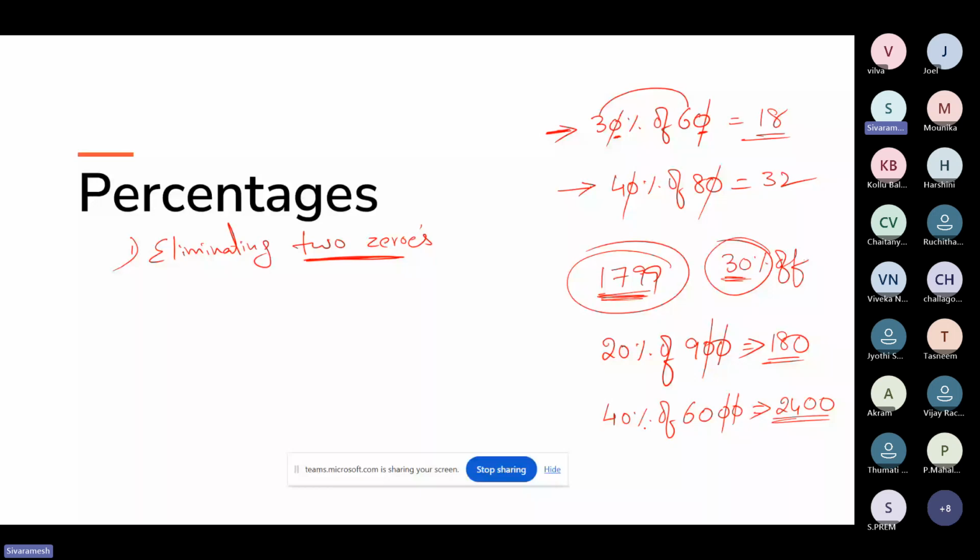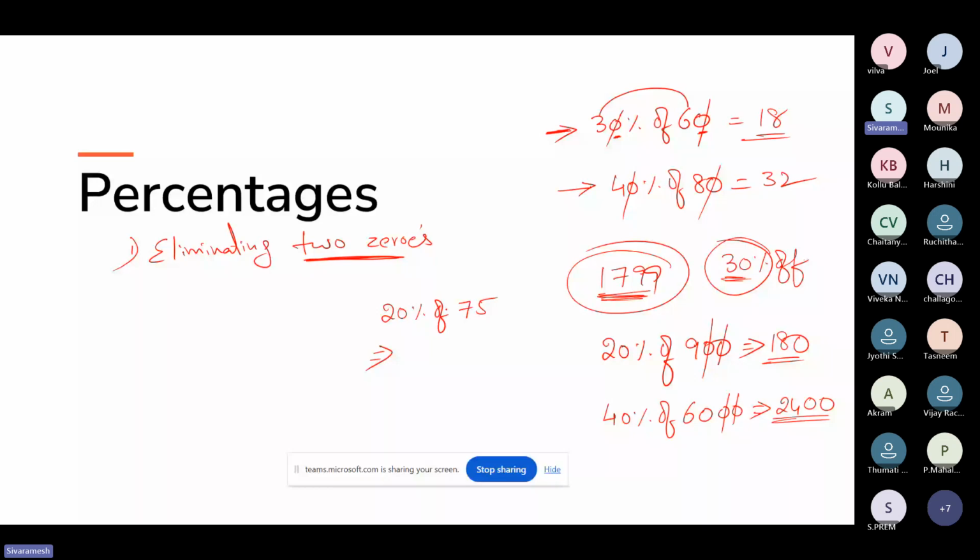Now you might have a question from the same segment, sir, what if we don't have zeros in that? I'll come to your point. Let's consider what is 20 percentage of 75. Now see here, our task is to eliminate two zeros, right? But here, if you observe 20% of 75, I can barely see only one zero in the question. We don't have two zeros to eliminate.